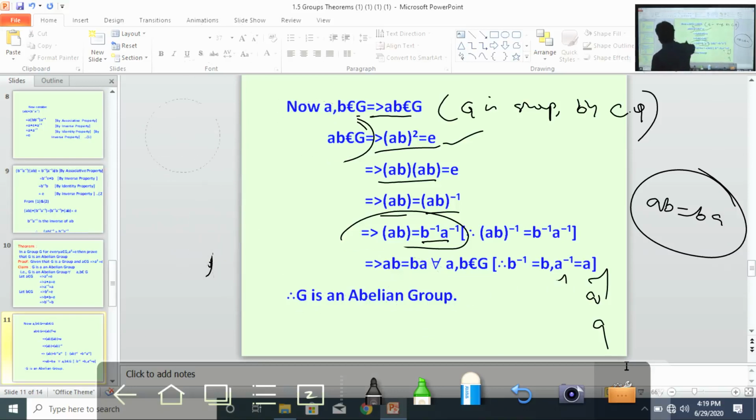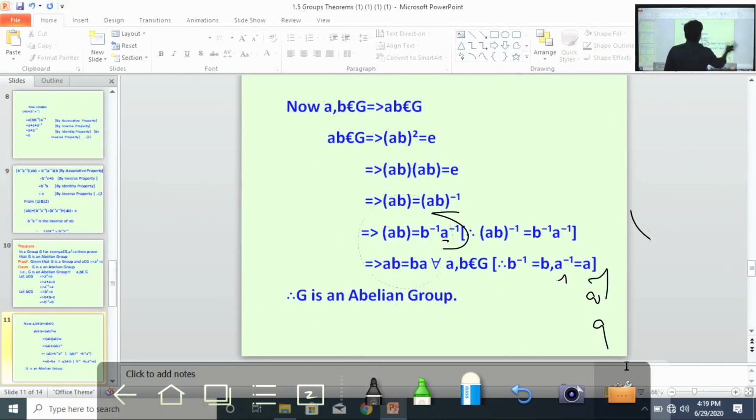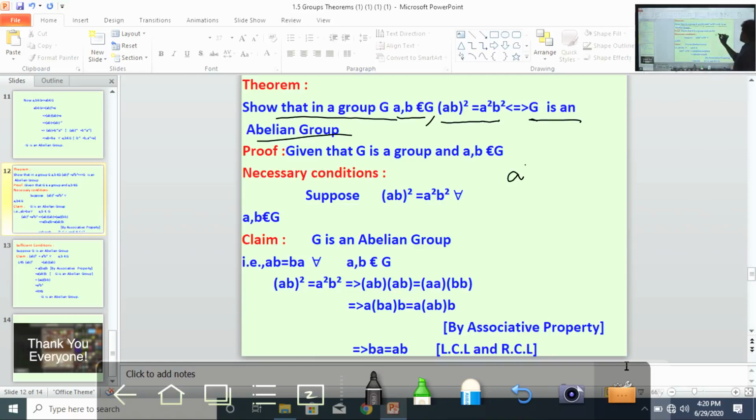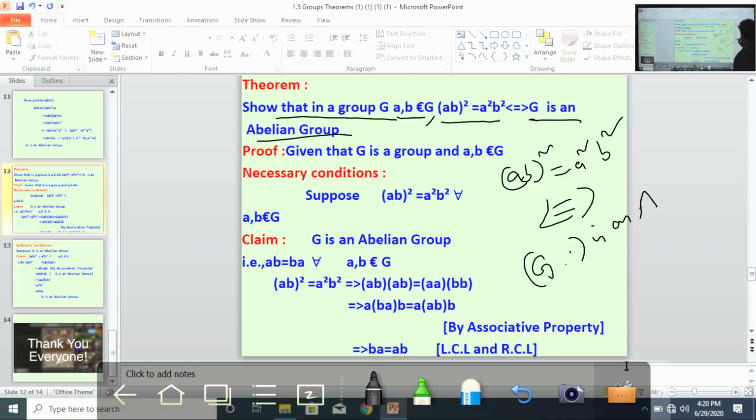Next theorem. Last but not least, show that in a group G, A comma B belongs to G, right? AB whole square equal to A square B square if and only if G is abelian. What is the theorem? AB whole square equal to A square B square if and only if G comma dot is an abelian group.